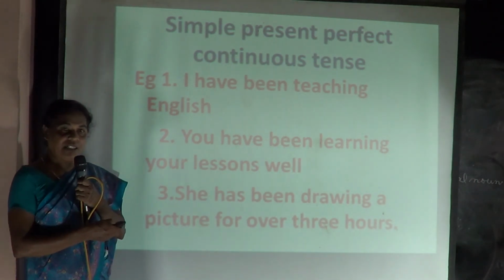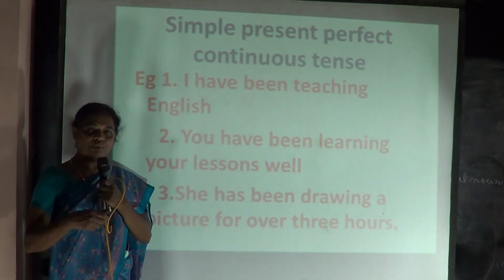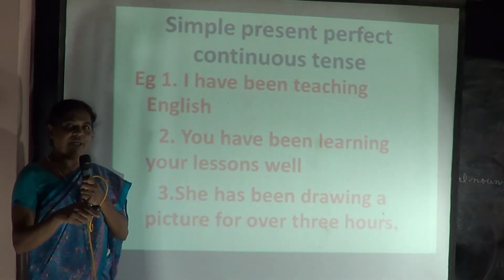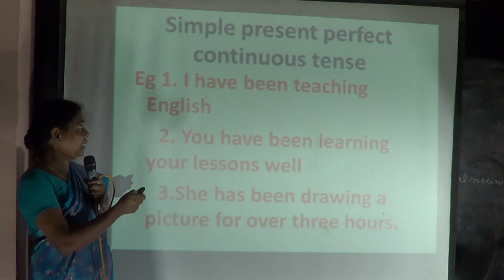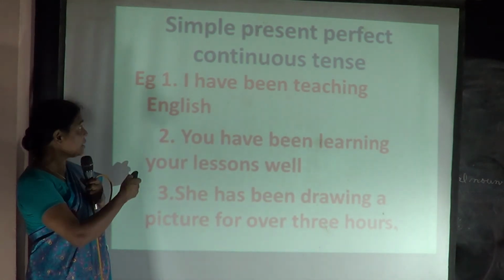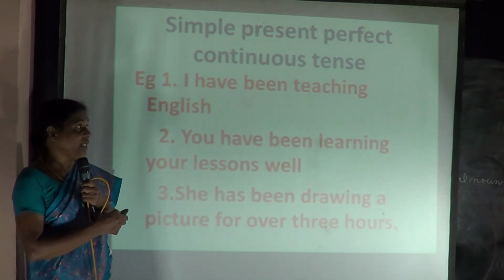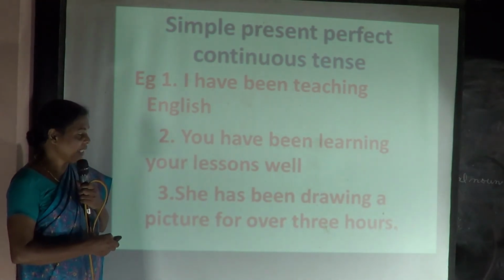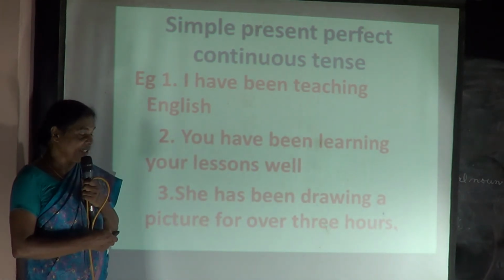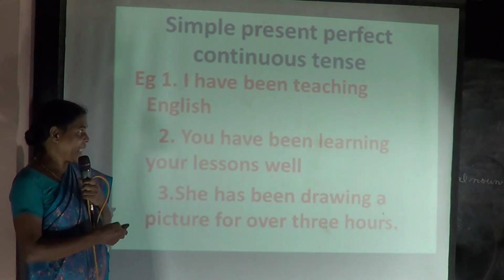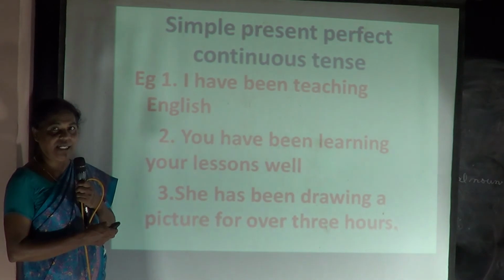When you hear of continuous, immediately you must think of an ing. That gives you a kind of clue to identify that as a continuous form of the verb. Now you see here, I have given some examples. The first one being, I have been teaching English. I have been teaching English. You have been learning your lessons well. Yeah, smart children, you all are. So, you have been learning your lessons so well. That is the have been learning in the present perfect continuous form. Right? Have you got it?